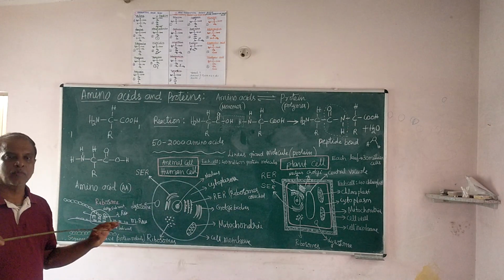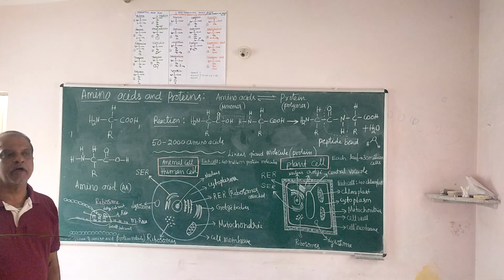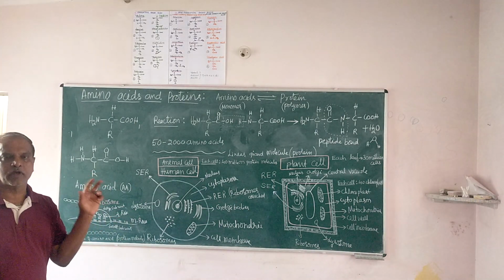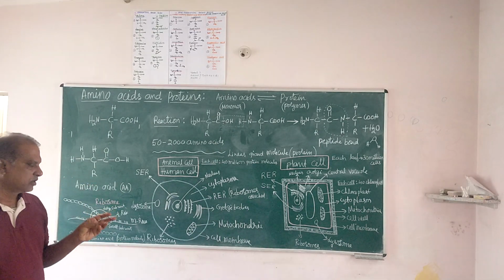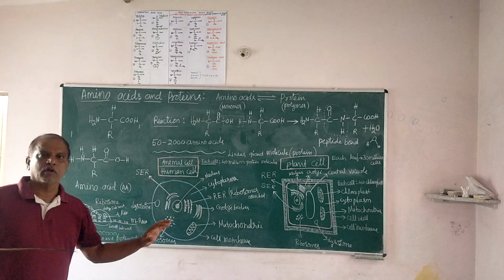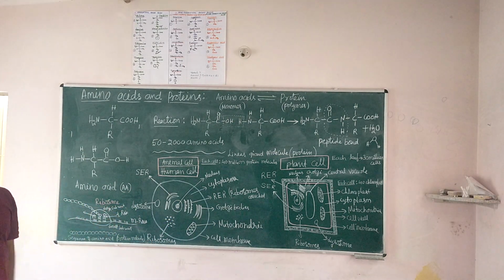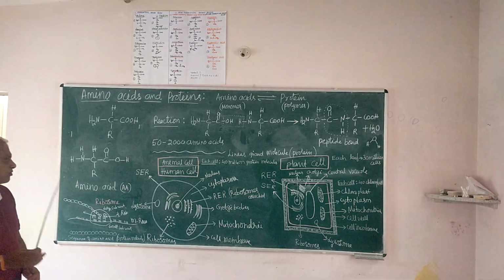DNA is again a polymer molecule. What is it a polymer of? A polymer of nucleotides. Each monomer is a nucleotide, which contains a base, sugar and phosphate. So lakhs of nucleotides are polymerized to get a nucleic acid.